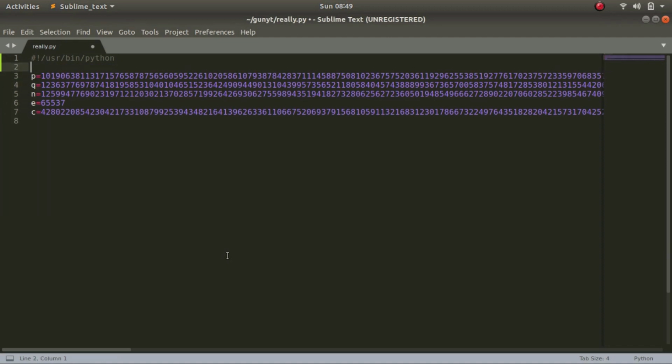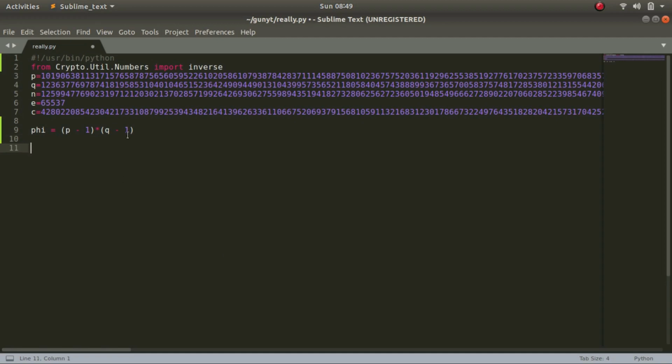I'll be using the crypto library. So from crypto.util.number import inverse, as we know that we'll have to use inverse. Now we'll have to calculate phi first, which is (p minus 1) times (q minus 1).